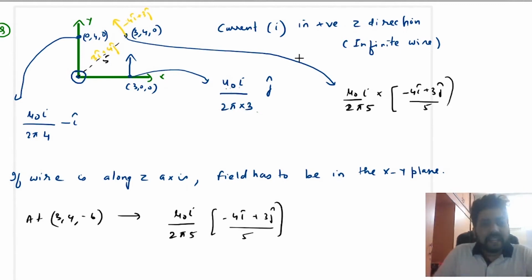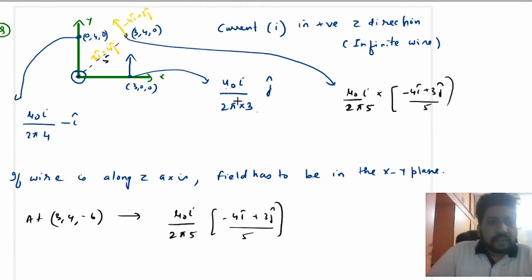Now to find the direction, what you have to do is point your thumb along the current. So you will see that your fingers curl in this way. If your fingers curl in this way, then this is the direction of the magnetic field. So the direction of the magnetic field will be along j cap.